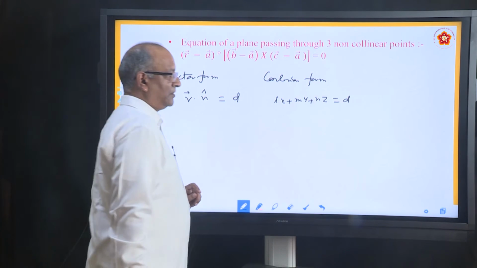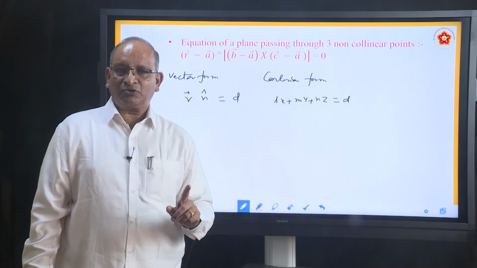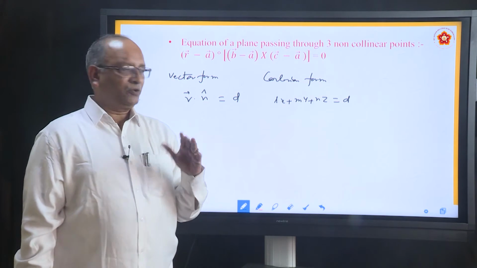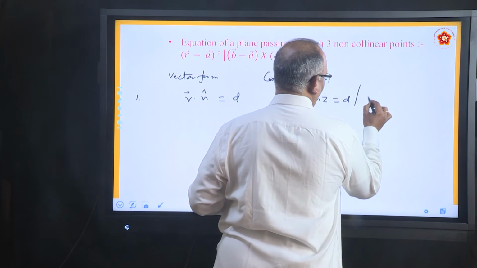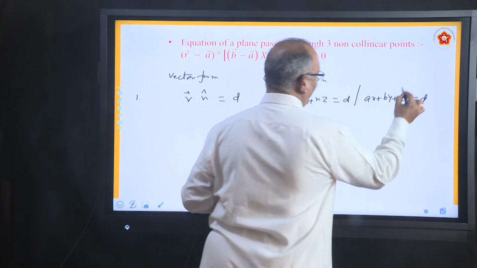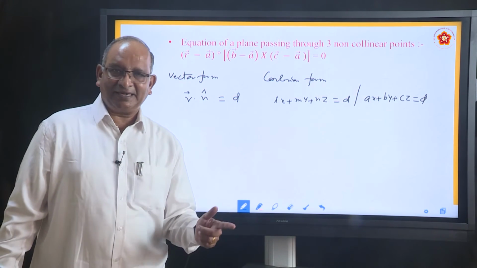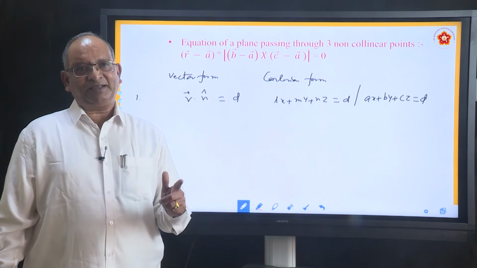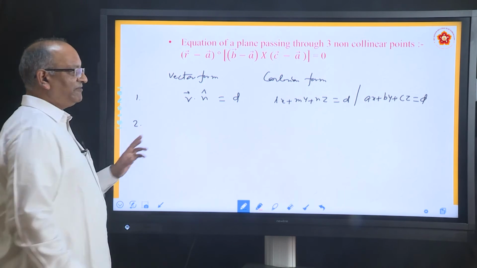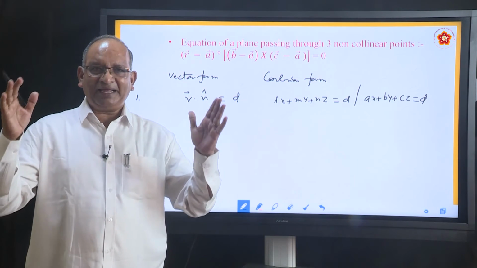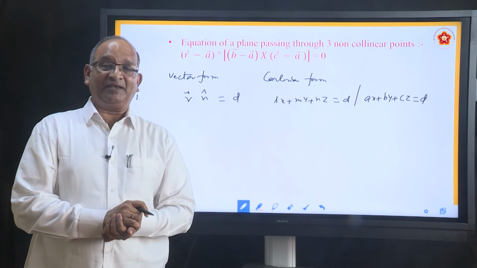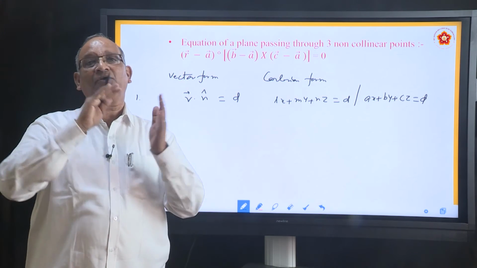where L, M, N are direction cosines of unit normal vector. You can also write this as Ax plus By plus Cz equal to d. What are A, B, C in that case? Direction ratios of the normal vector, which is a unit vector. Come to the second one. What is given in the second one? He says that the plane is passing through a point whose position vector is A. What else is given? He has given a vector n which is perpendicular to the plane.